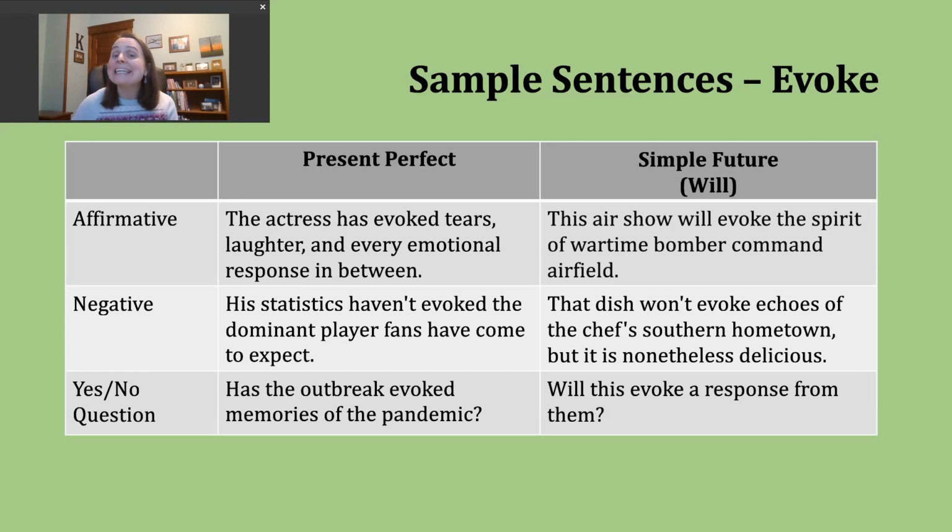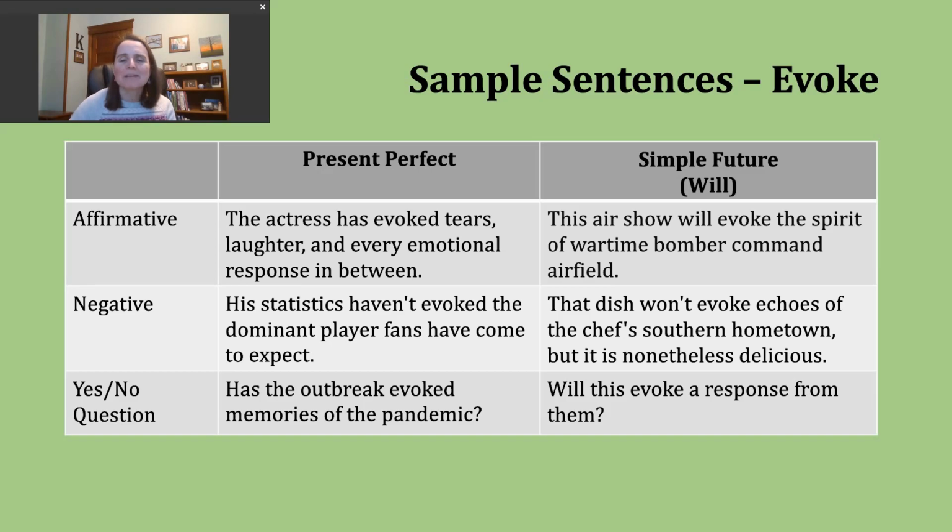Now, if you want to make a negative simple future sentence, again, start with your subject, use will not, and then your base verb. Will not can be combined into the contraction won't. W-O-N apostrophe T, long O as we say it.